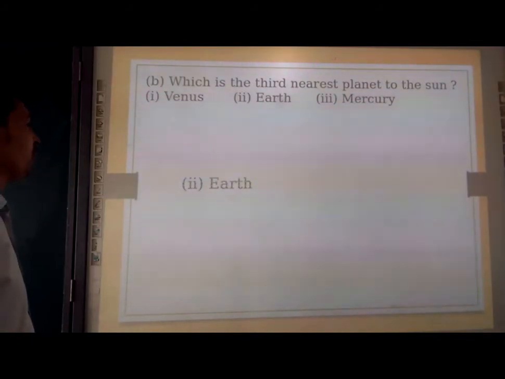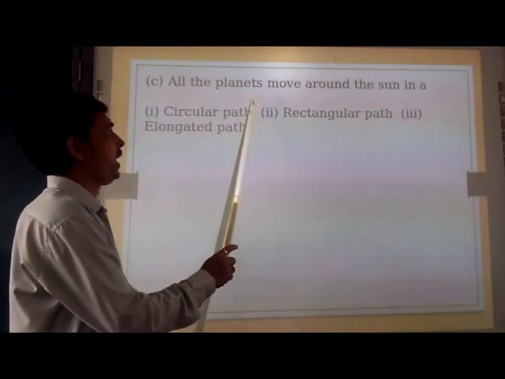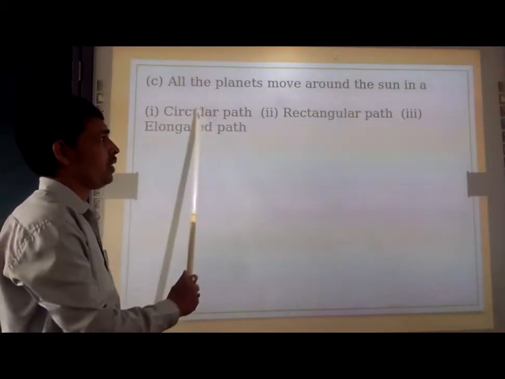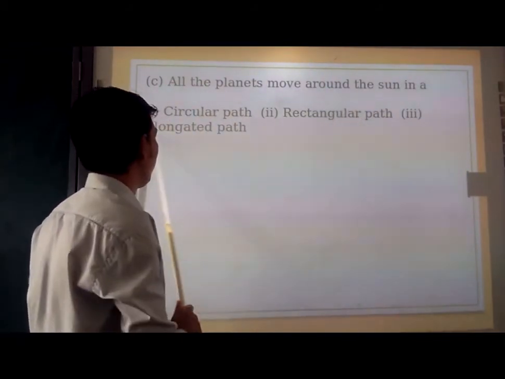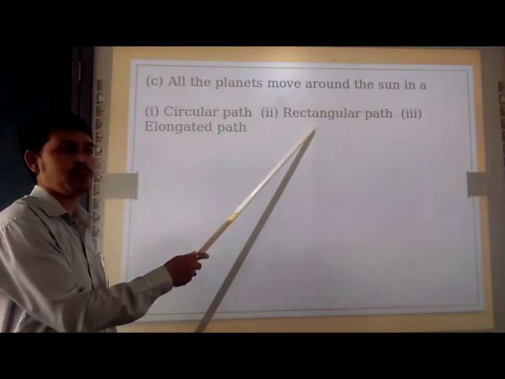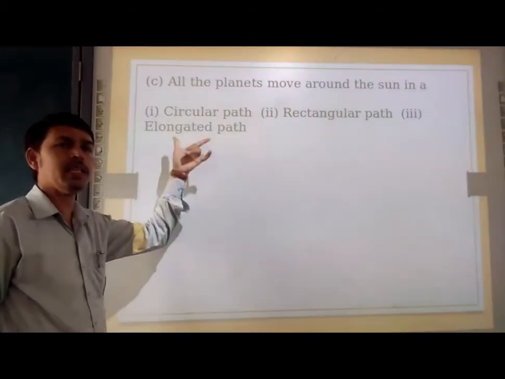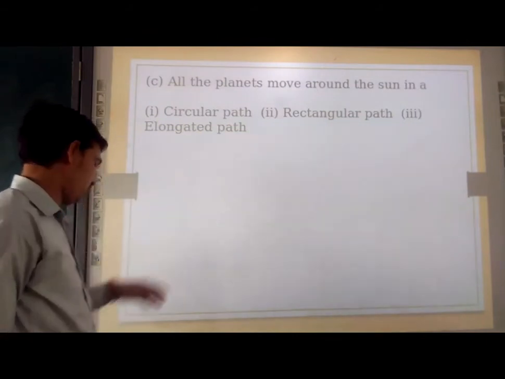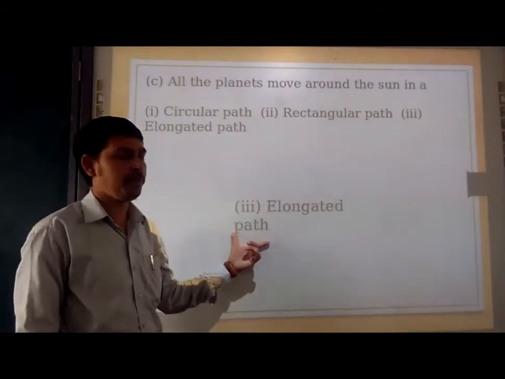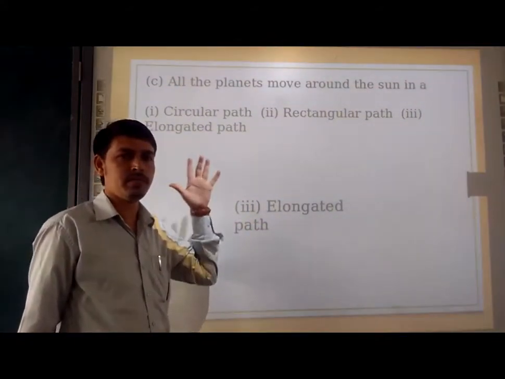Now moving toward C. All the planets move around the sun in which path? Circular path, rectangular path or elongated path. So they are not moving in a circle, they are not moving in a rectangle. So which is the remaining one? Third is remaining, that is the elongated path is the correct answer. Third, elongated path. Please put a tick mark in the textbook or otherwise you can write the correct answer.